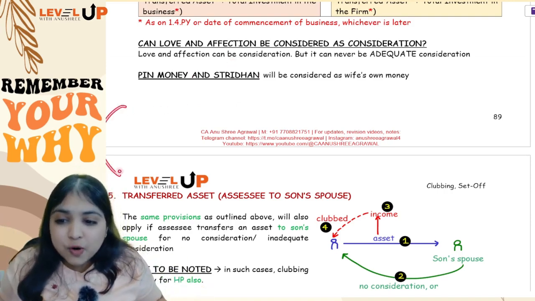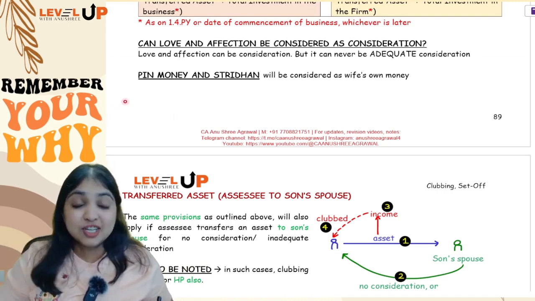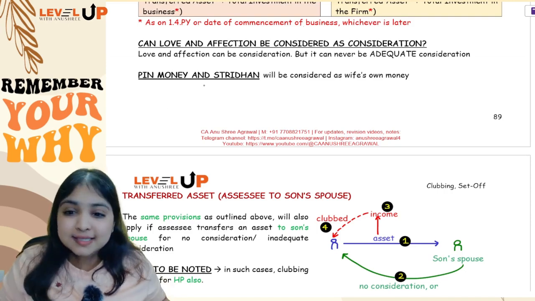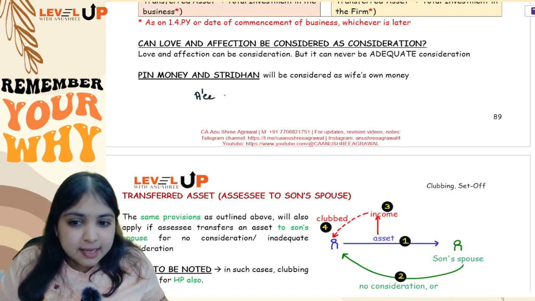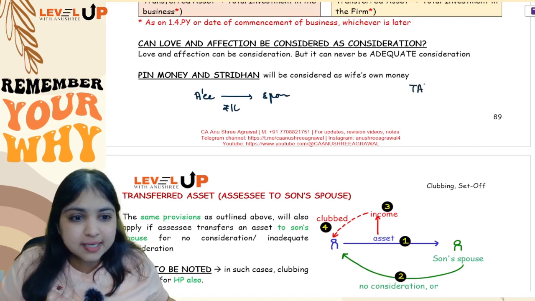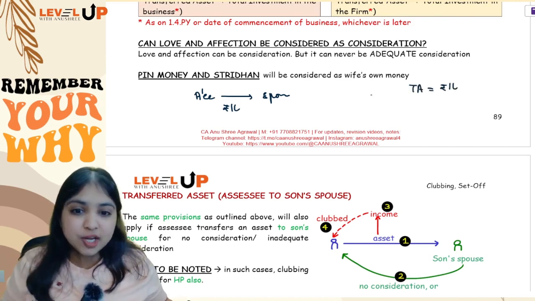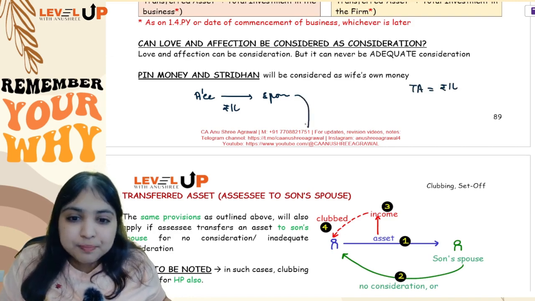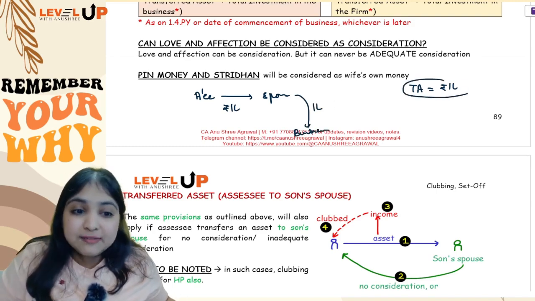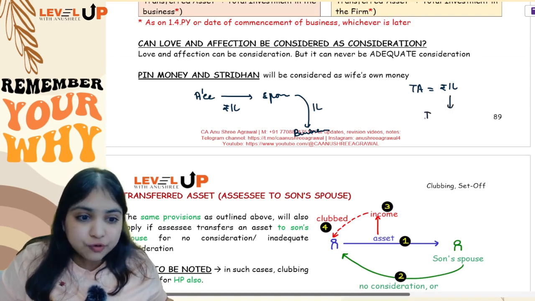Okay, now before I go to the next point, one last concept in this adjustment I want to finish for you. That way this entire adjustment nicely we would have covered. See, understand, what if the assessee gives to his spouse 1 lakh rupees for no consideration or inadequate consideration? In my example, what is a transferred asset? The transferred asset is 1 lakh rupees cash, guys. Now, what the spouse did is, she put this 1 lakh rupees into her business. She invested this 1 lakh rupees into her business. So, can I say that the transferred asset cash 1 lakh has changed form into investment in business 1 lakh?